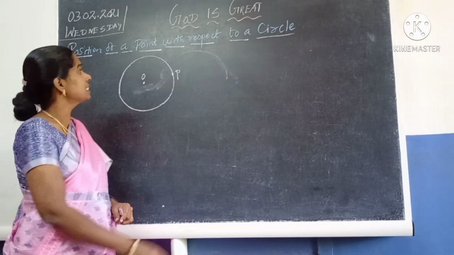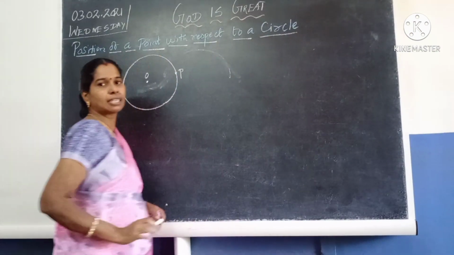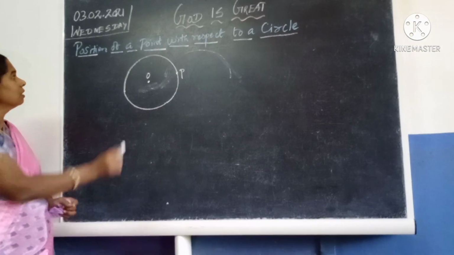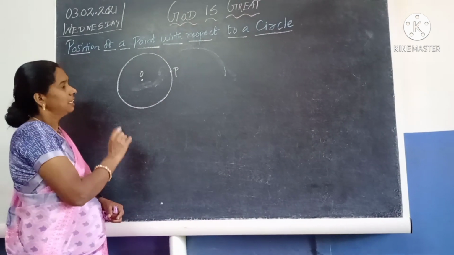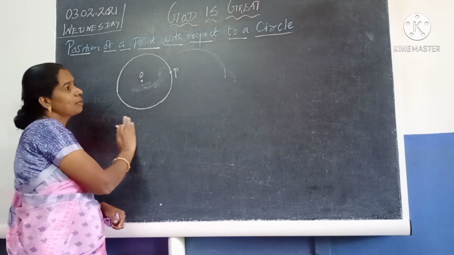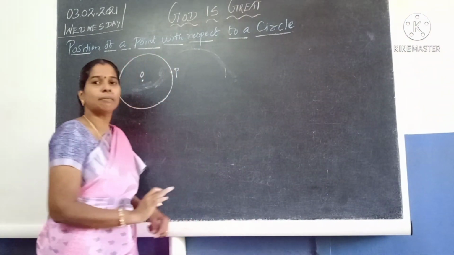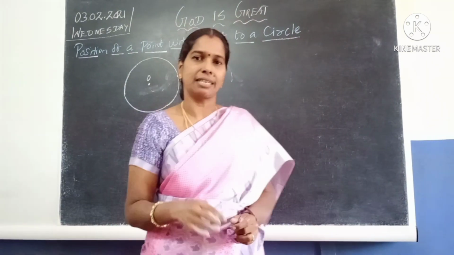Next, our topic is position of a point with respect to a circle. Now consider a circle in the plane. The blackboard is a plane surface. Plane surface means a smooth surface.